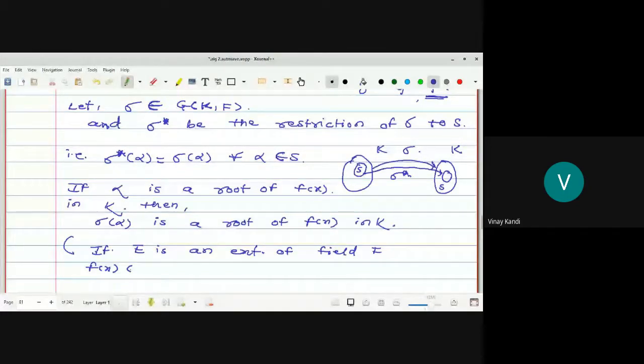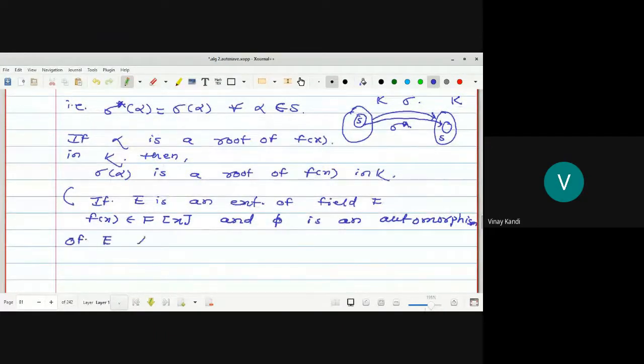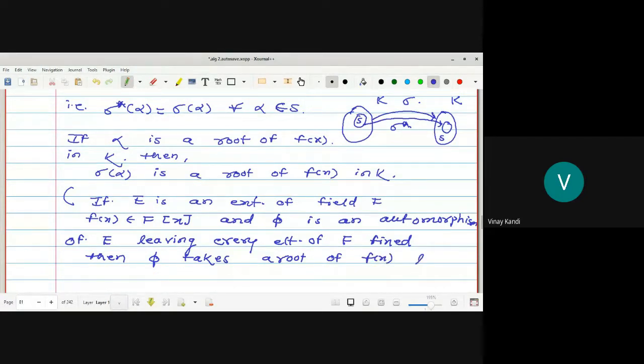and phi is an automorphism of E, leaving every element of F fixed, then phi takes a root of f of x lying in E into a root of f of x in E. Okay, this theorem we proved in the previous lecture.